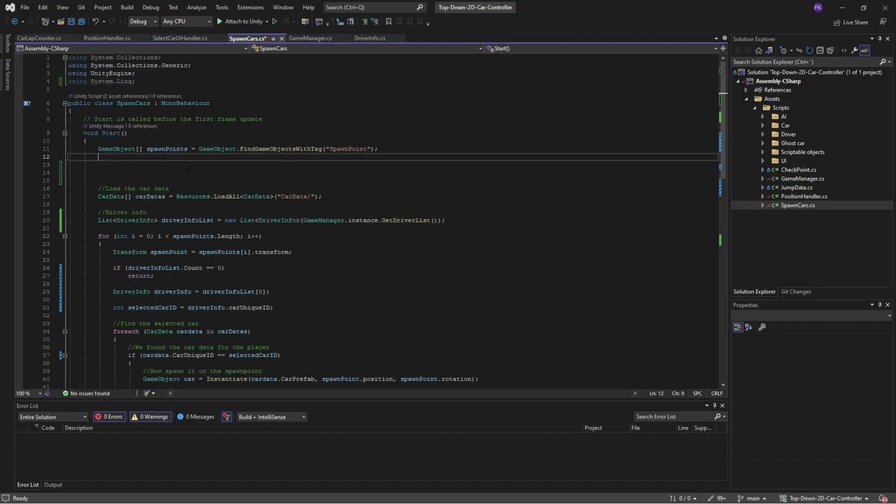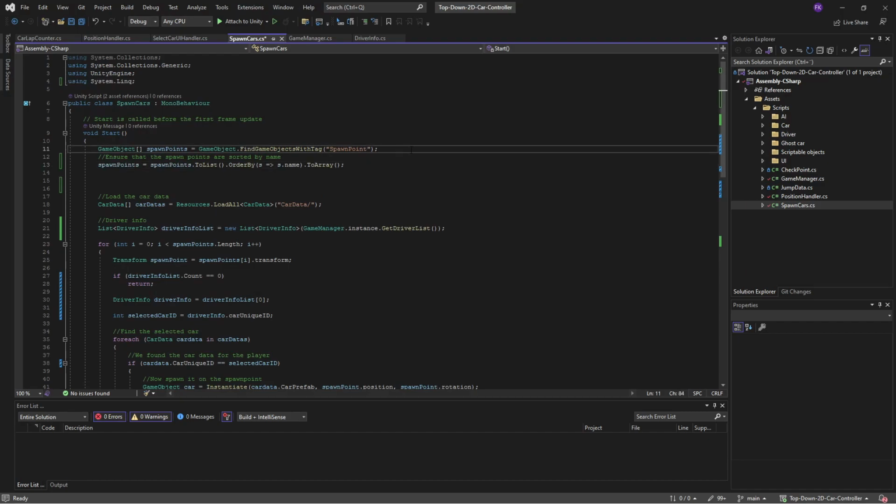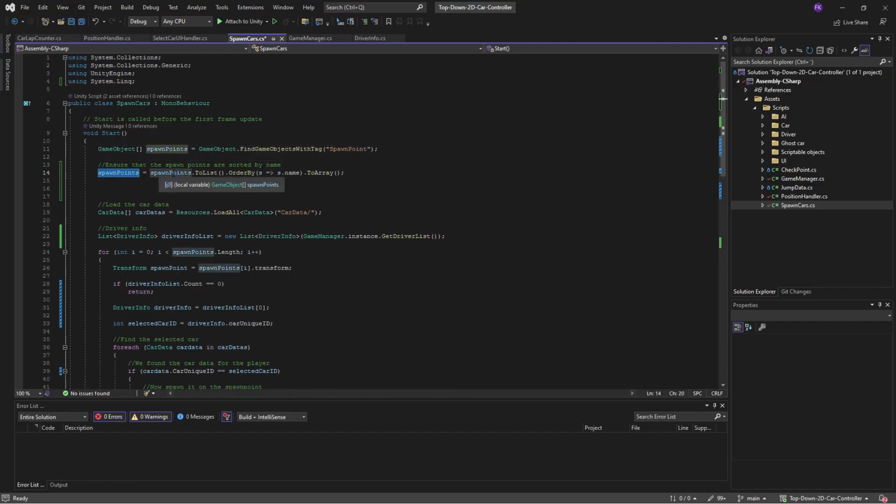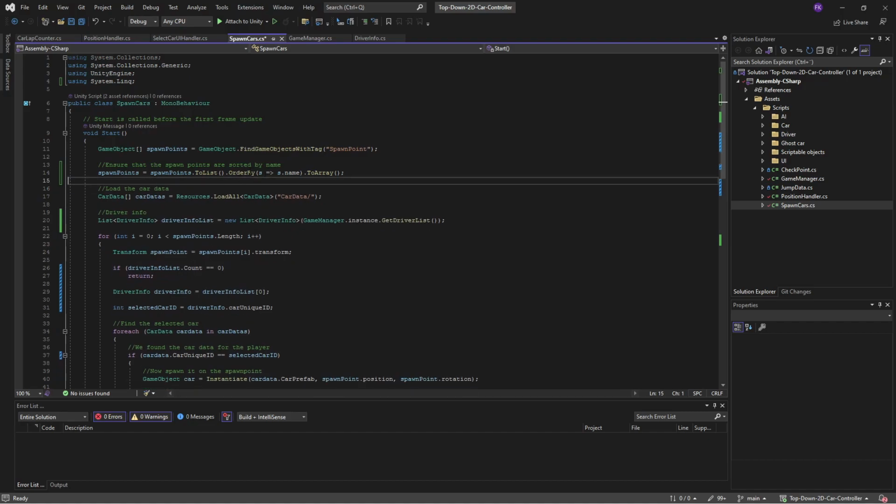So what we are going to do is we're going to take our spawn point here, and we are converting it into a list, and then we're ordering it by the name. So it will be in ascending order. So it means that if the first spawn point is called 1, it will be first, and then the second one will be 2, 3, 4, etc. If you want it the other way around, then you need to order it by descending. Okay, so now we have sorted out the spawn points.